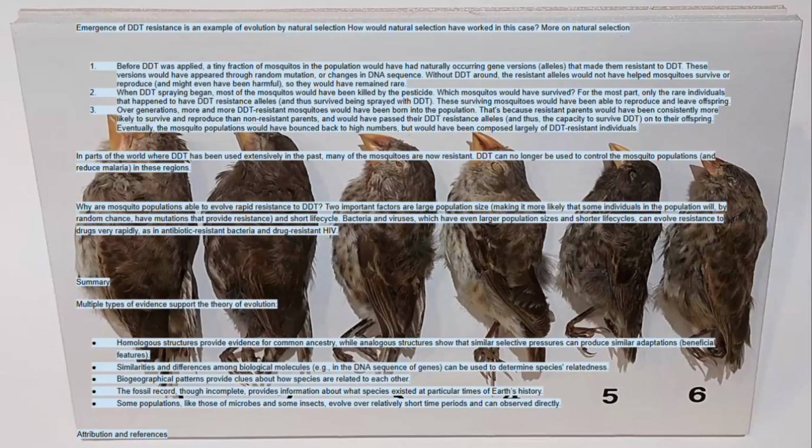The emergence of DDT resistance is an example of evolution by natural selection. How would natural selection have worked in this case? More on natural selection. Before DDT was applied, a tiny fraction of mosquitoes in the population would have had naturally occurring gene versions, alleles, that made them resistant to DDT. These versions would have appeared through random mutation or changes in DNA sequence.